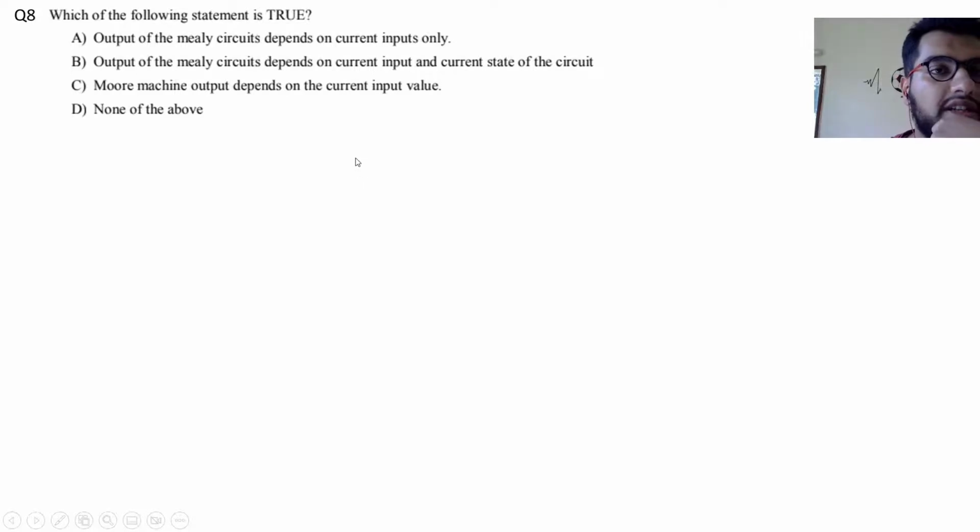A: output of a Mealy circuit depends on current input only. B: output of a Mealy circuit depends on current input and current state of the circuit. C: Moore machine output depends on current input value. D: none of the above.